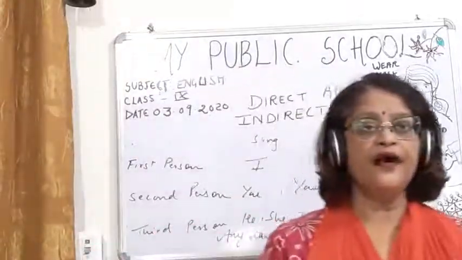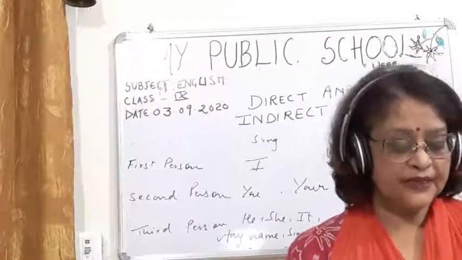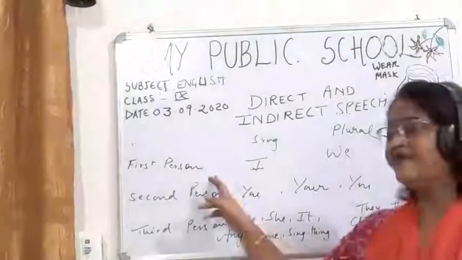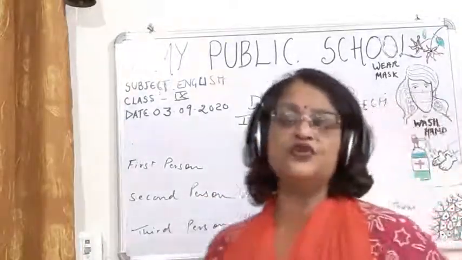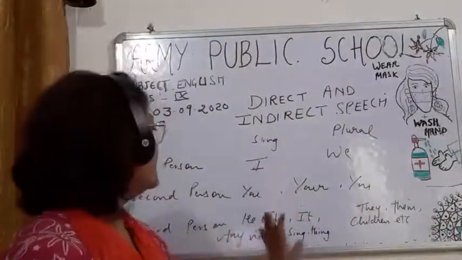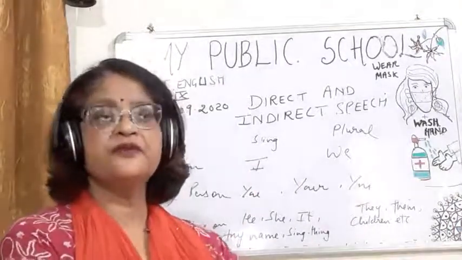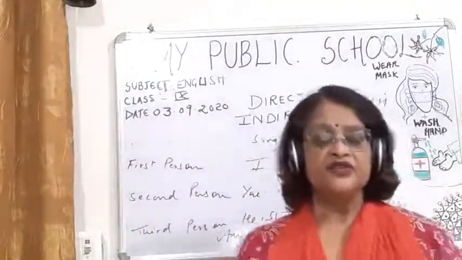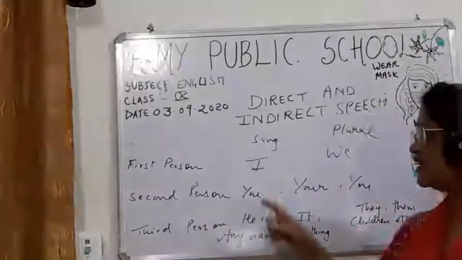So children, now I will be telling you one more thing, and that also you have to understand. So children, this is clear to you. You have to learn persons, first person, second person, because now what I will be explaining will be totally different. I will not tell you you, I, he, she. I will be telling you the pronoun of the first person, the pronoun of the second person, the pronouns of the third person. So please write it, if you haven't written it.